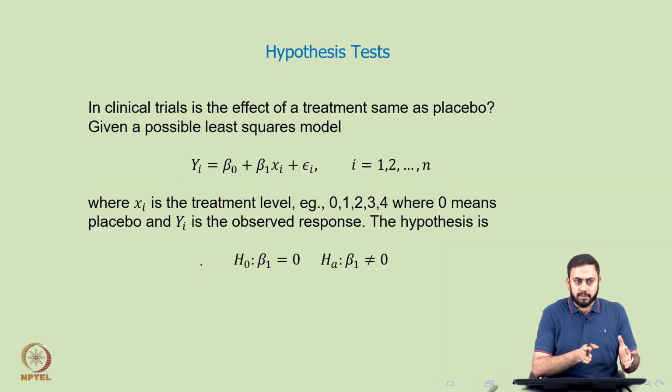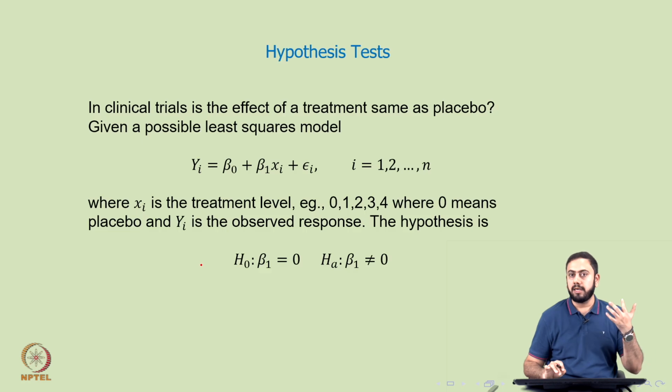The example on the last slide is just to tell you how you formulate a hypothesis. Depending on the problem at hand, how do you formulate a null hypothesis, then an alternative hypothesis, and so on. But now, jumping more into a regression context, how can you formulate a suitable hypothesis and then test it?